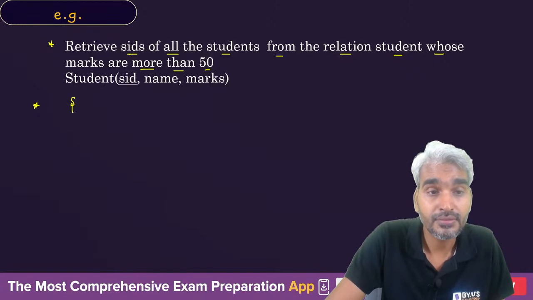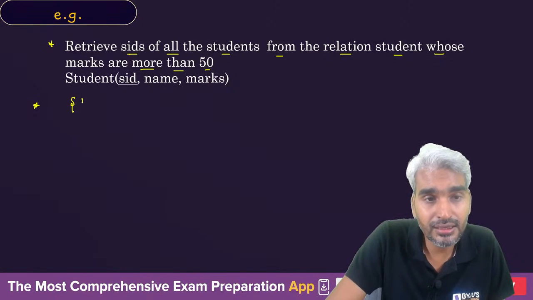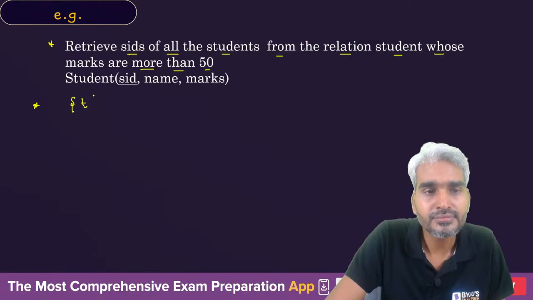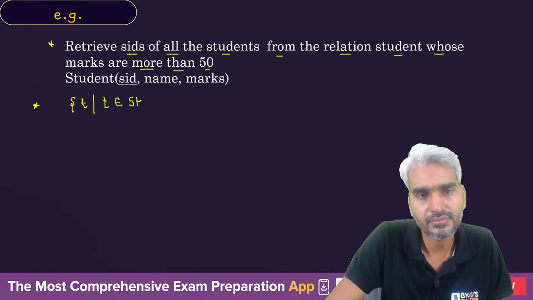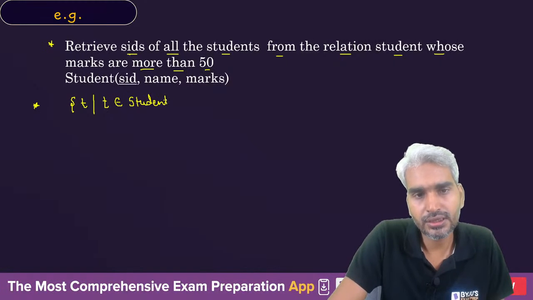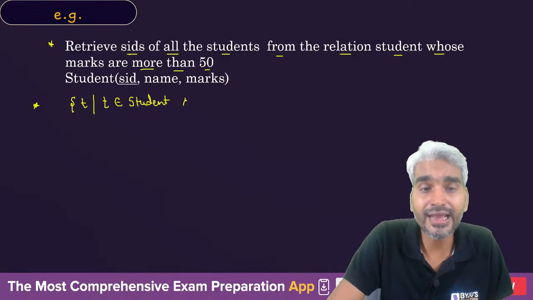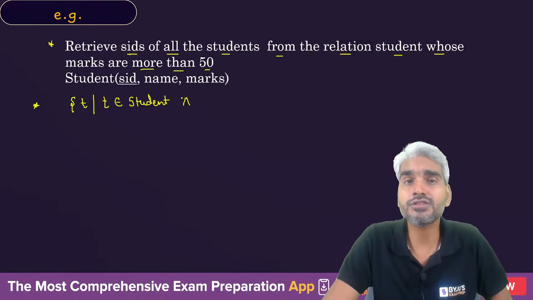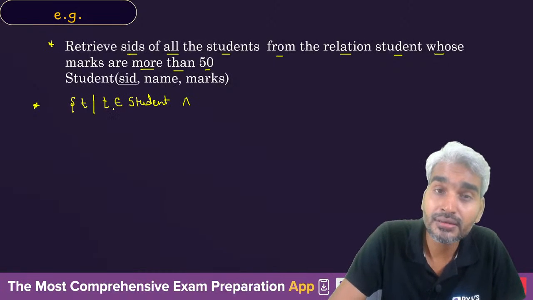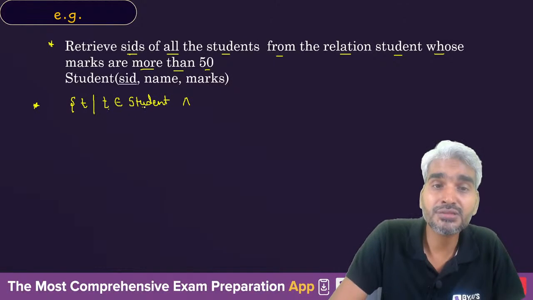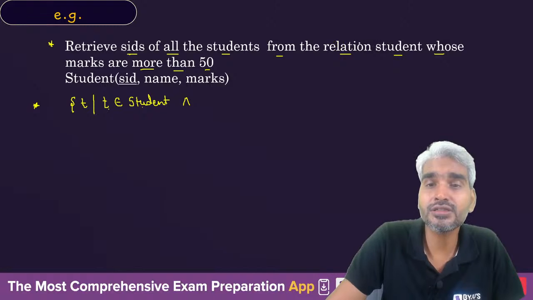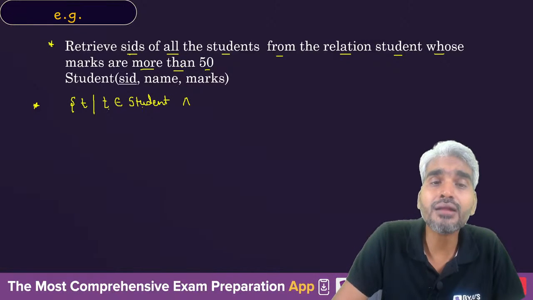So you will say, let's say that T is my tuple variable, and let's assume that this tuple variable T belongs to the relation student. T belongs to the relation student, and what other conditions must be satisfied by this tuple? So this T must belong to the relation student, and then you will say whose marks are more than 50.